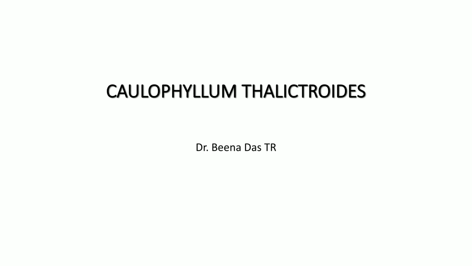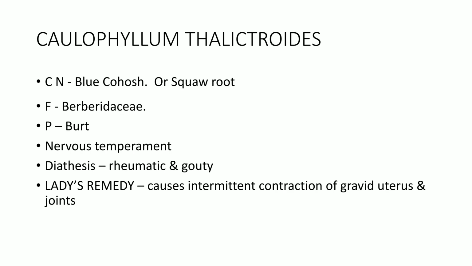Dear students, let's today learn another drug, Caulophyllum thalictroides. Its common name is blue cohosh or squaw root. You have already learned one, black cohosh. Which remedy is that black cohosh? That is Actaea racemosa that belongs to the Ranunculaceae family. But here in Caulophyllum, its common name is blue cohosh and it belongs to the family Berberidaceae.